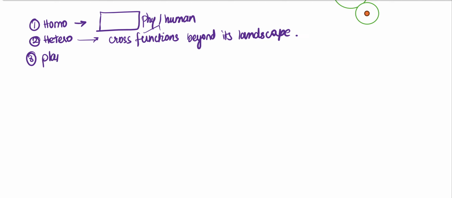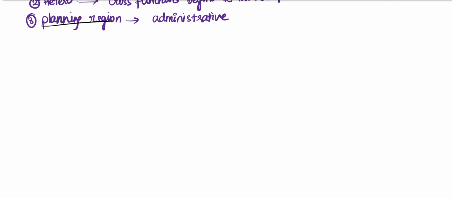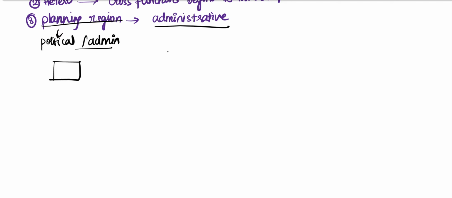The third one is planning regions. We plan those regions for our administrative convenience, right? Such regions are called planning regions. Planning regions are also called political regions or administrative regions, right? A segment of a territory. Why do we do administration, even though we define administration?